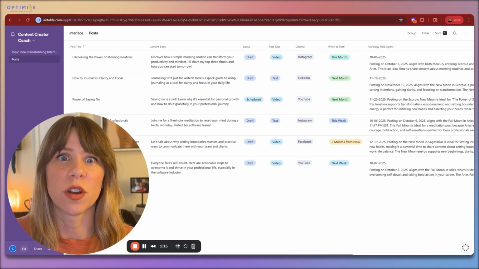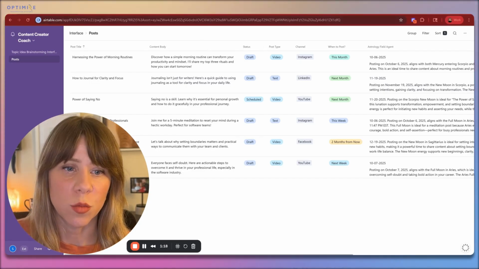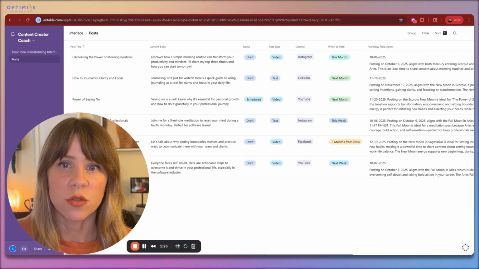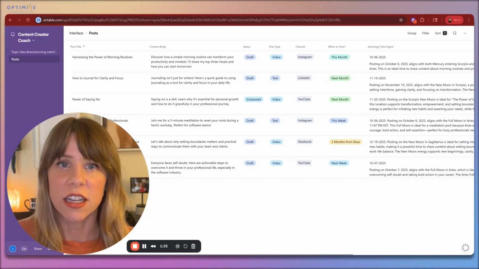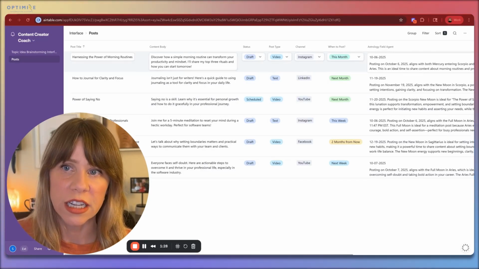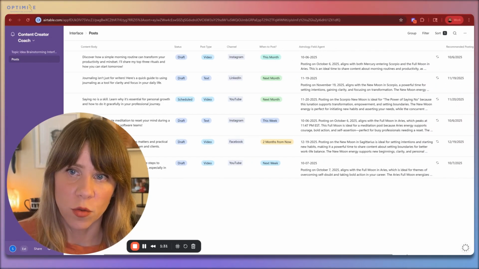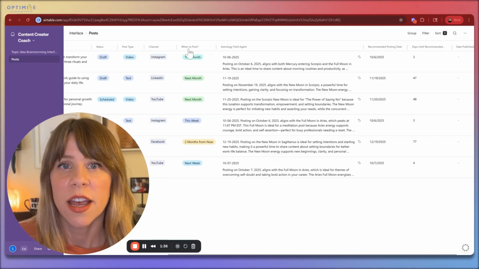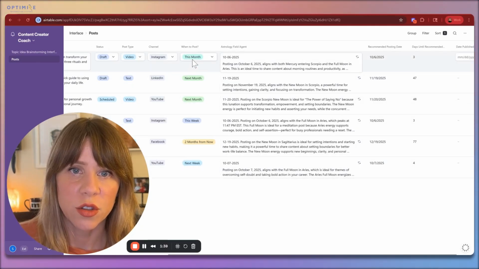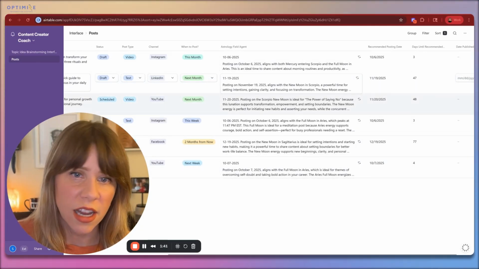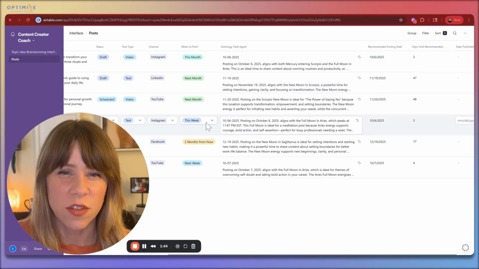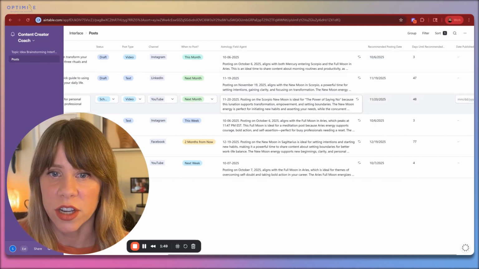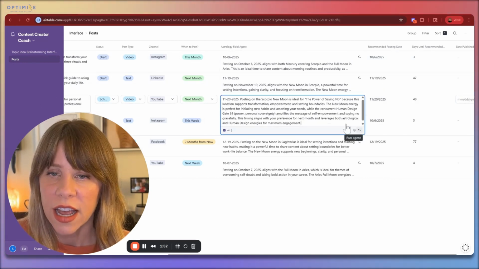Maybe that is content that you want to post during a full moon versus anything that's more reflective that might be better during a new moon. And so without having to look up at a calendar constantly into the future, depending on what you're posting, this astrology field agent can do that for you. It uses information from your post title, your post content, and also when to post. So this is a field that you can say, I want to post this month, this is next month, this is this week. You can use this information if you have a general idea of when you want this content to go out. And then this field agent will be able to look at that and tell you when would